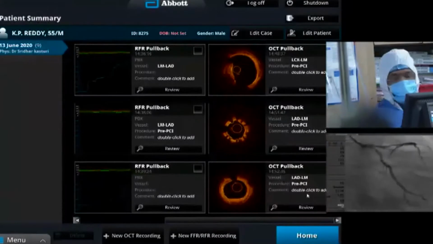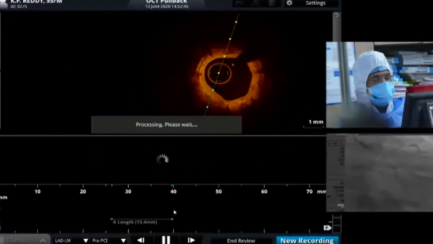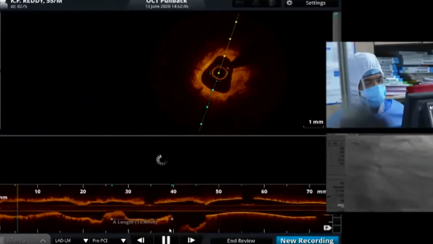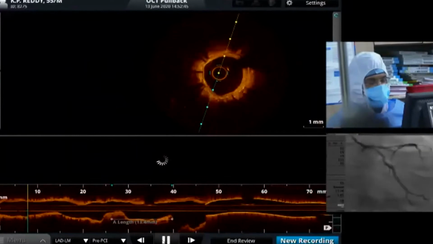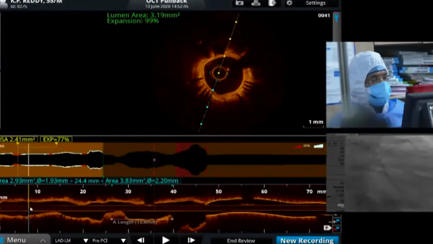And this is the proximal LAD to LMCA run. Then we wanted to see how is the proximal LAD. You can see very clearly, this is the left main. This is LCX. This is LAD ostium. This entire one is the proximal to mid LAD. And I'll show you. Now you see the stent here.